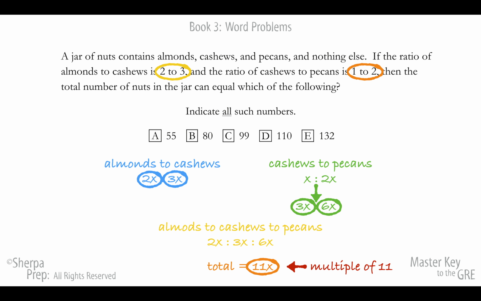In other words, if we want to know which of these answers could be the total number of nuts in the jar, we're looking for answers that are multiples of 11. And if that's the case, A is going to be a correct answer because that's 5 times 11. C is going to be a correct answer because that's 9 times 11. D is also going to be a correct answer. That's 11 times 10. And finally, E is also one of the correct answers because 132 is 11 times 12. And there you go. That's the reason here why A, C, D, and E are the correct answers.